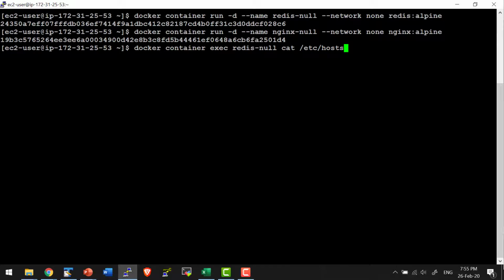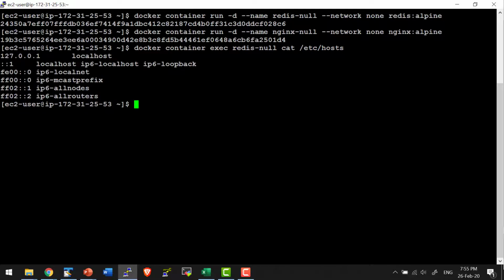I am going to inspect the etc hosts file. That etc hosts file has only the loopback reference, that is the localhost. Otherwise, it doesn't have any entry for the host name.